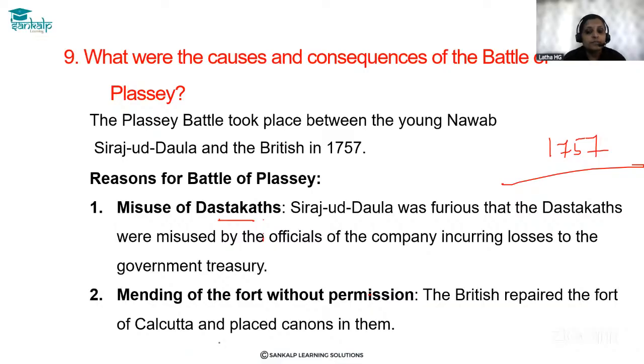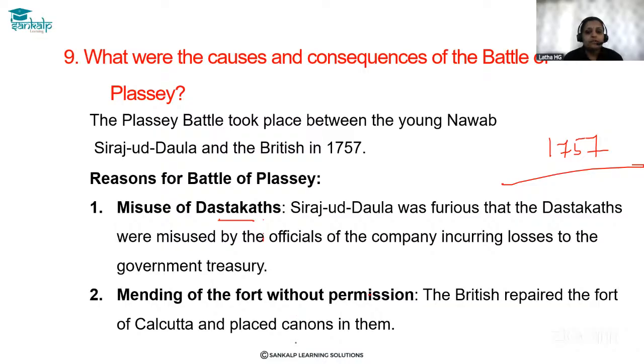So this was the main reason. Siraj-ud-Daulah was furious that the dastaks were misused by the officials of the company, incurring losses to the government treasury. Since they misused the dastaks, the government of Bengal incurred huge losses.